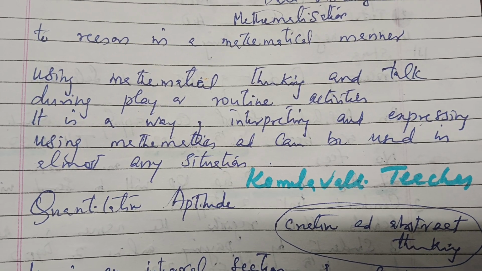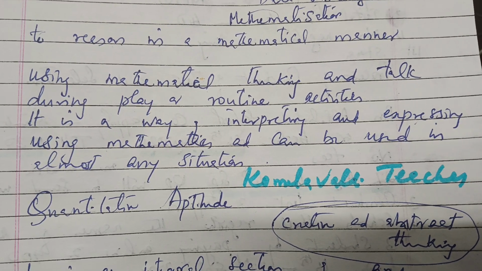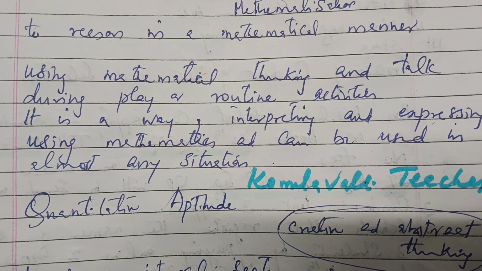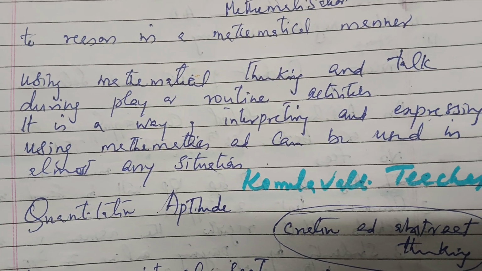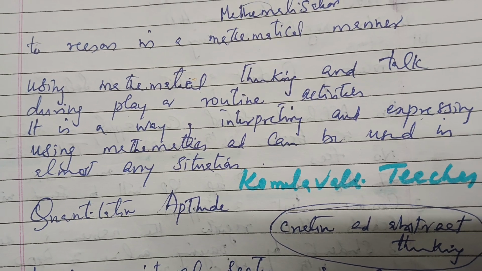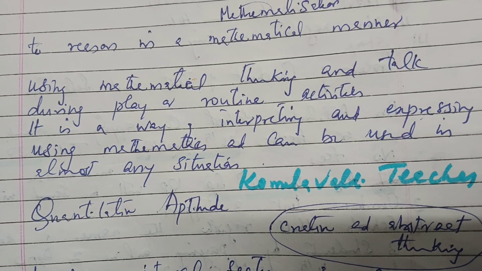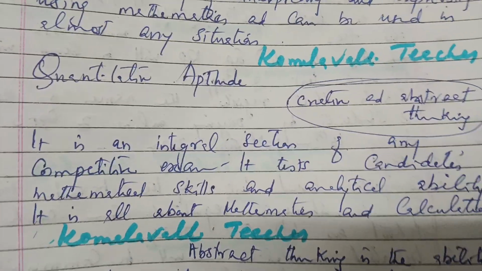It is a way of interpreting and expressing using mathematics and can be used in almost any situation. They say things like this many goals I won, or this time I reached. So number, quantity, counting, everything will come in our daily life. Of course, it is a real life situation. Then the quantitative aptitude.